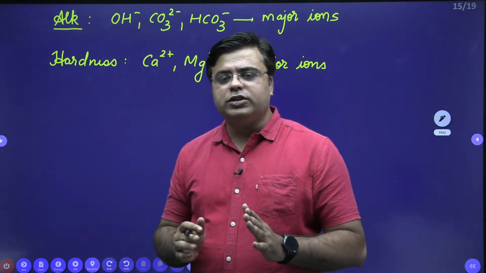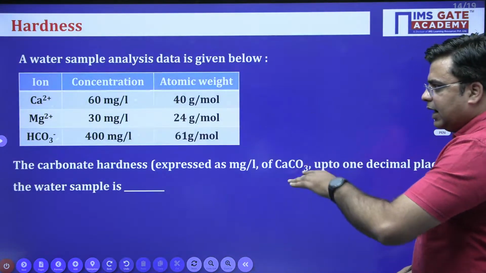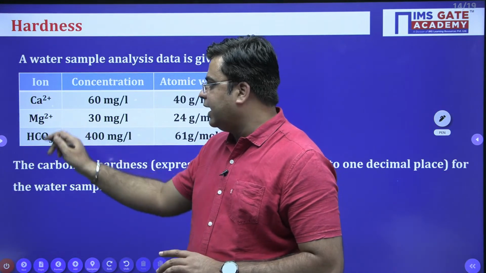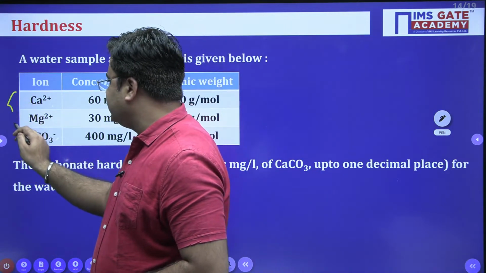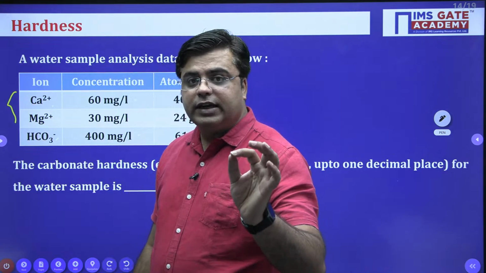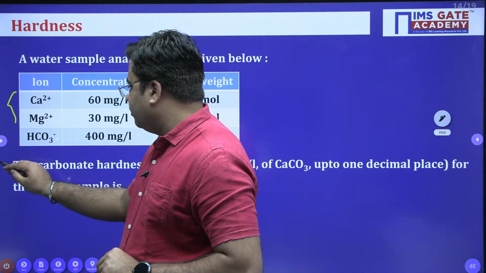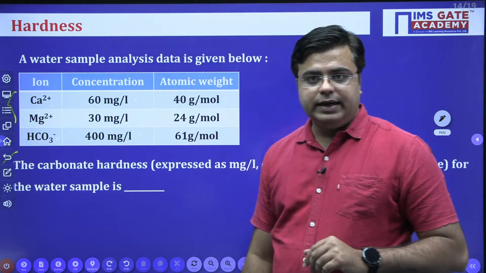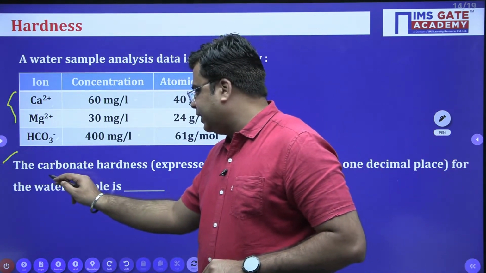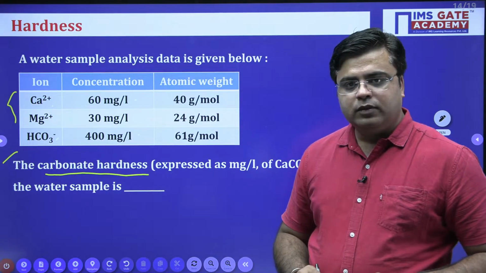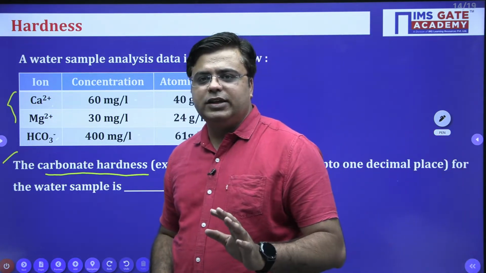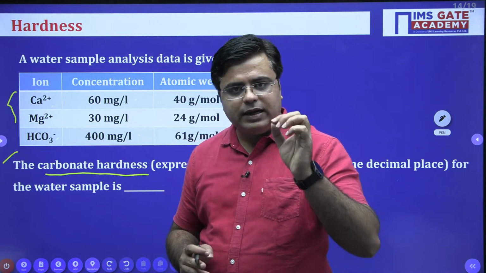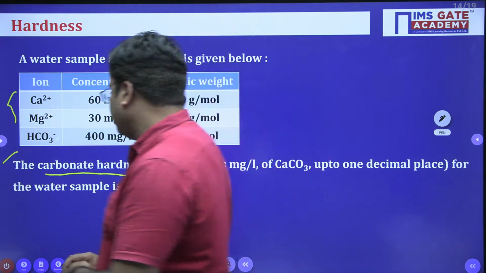Whenever any question of such type is asked in your examination, you have to look first at what ions can cause hardness. Calcium and magnesium ions can cause hardness. There is one more ion, HCO3, which can cause alkalinity of the water sample. And you are asked to calculate the carbonate hardness of the water sample. So I'll give you one simple relation. Usually students get into the details of it and confuse themselves, but I'll directly make the note point. And that note point is